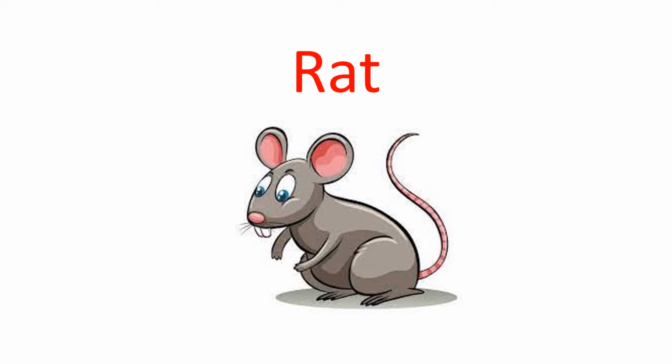What can you see over here? Rat. R-A-T. Rat. What is the sound of R? R. What is the sound of A? What is the sound of T? T. Let's blend together. Rat. Say it again. Rat.